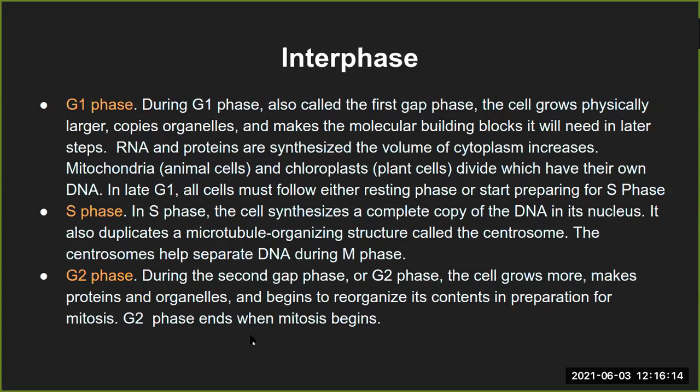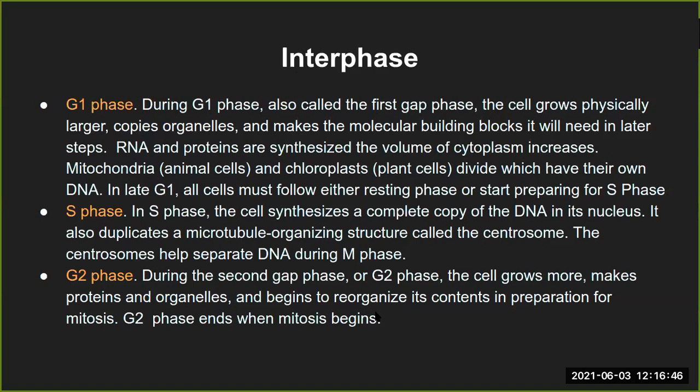In G2 phase, the second gap phase or second growth phase, the cell grows more, like I said earlier. Whatever rest of the proteins or cell organelles are required for the mitotic phase will get duplicated in G2 phase, and then the cell will begin to reorganize its content in preparation for mitosis. This reorganization is highly required.